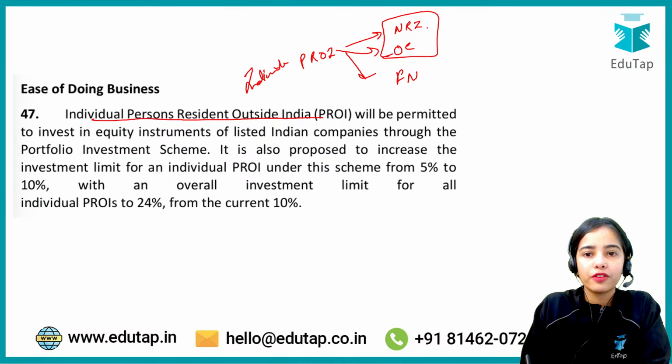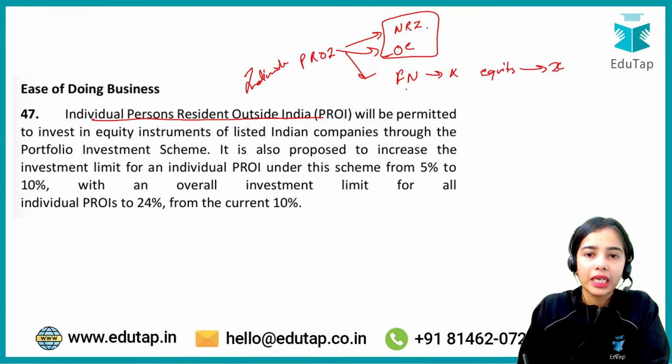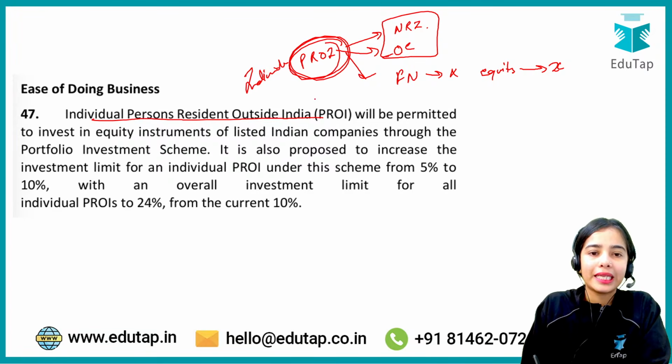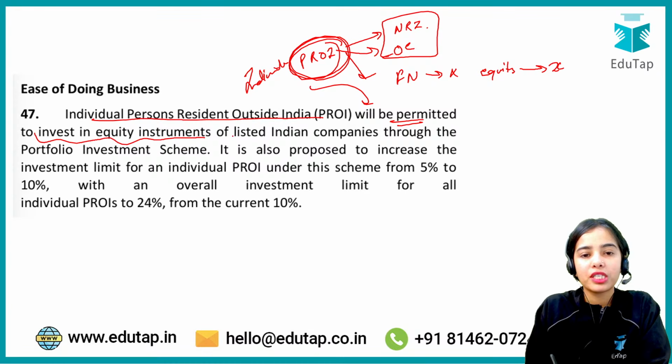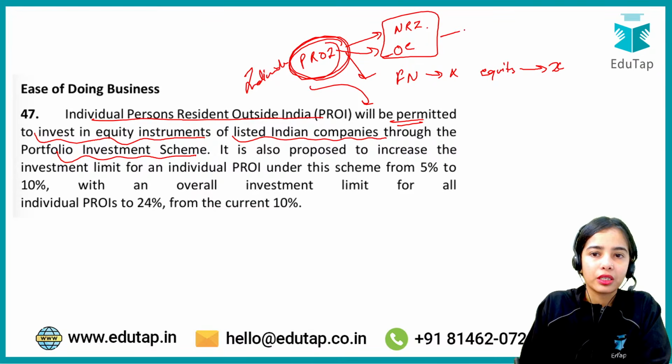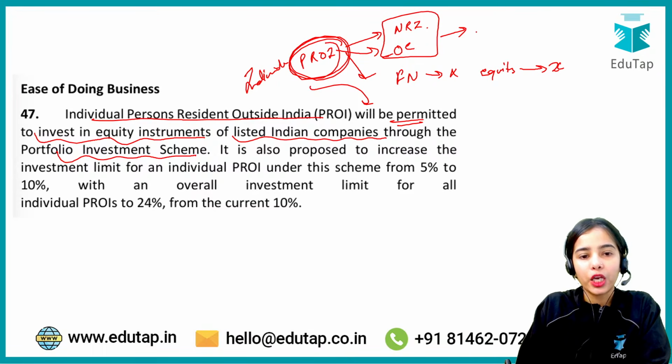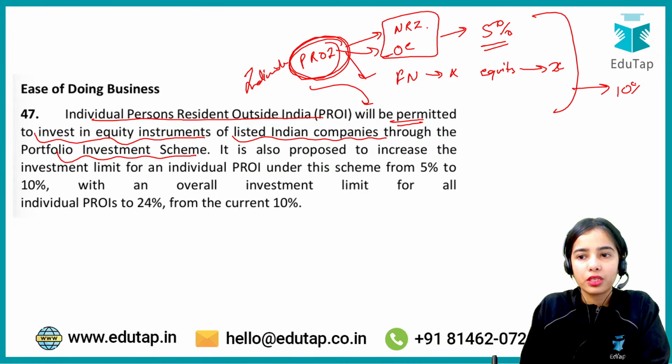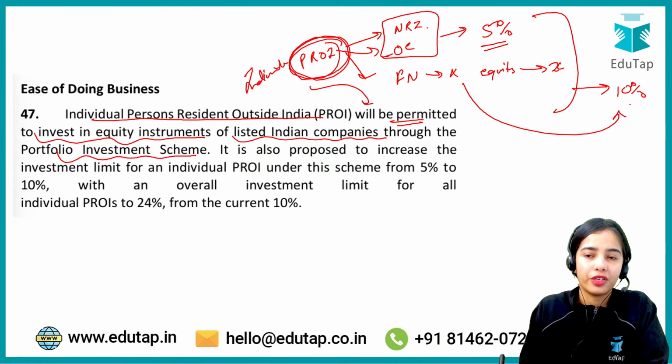So before, the foreign nationals were not allowed to invest directly in the equity, in the shares of the listed Indian company, but now all the PROIs are directly permitted to invest in equity instruments of listed Indian companies through the portfolio investment scheme. And before, the limit for the investment in the equity was 5%, which has been increased to 10% now, because now the foreign nationals can also invest in the equity.